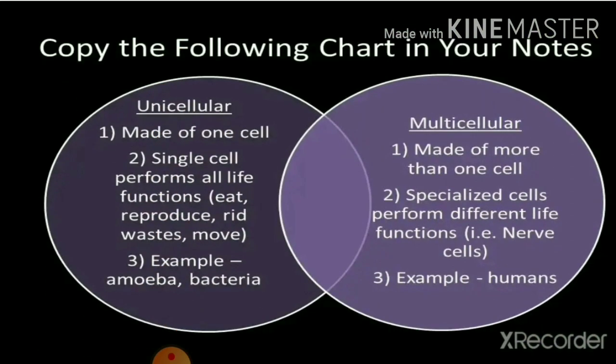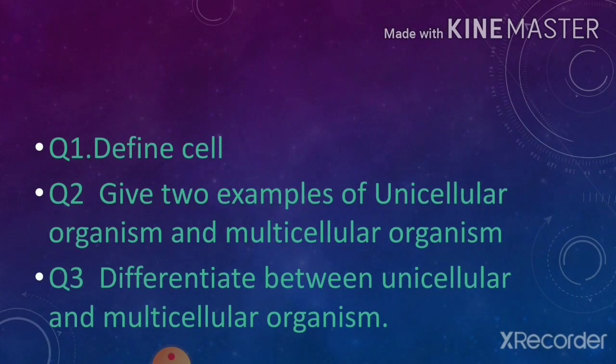Today's homework is to write down the following questions. Question number 1, define cell. Question 2, give two examples of unicellular and multicellular organisms. And third, write down the differences between unicellular and multicellular organisms.